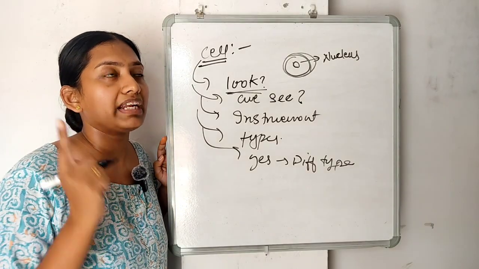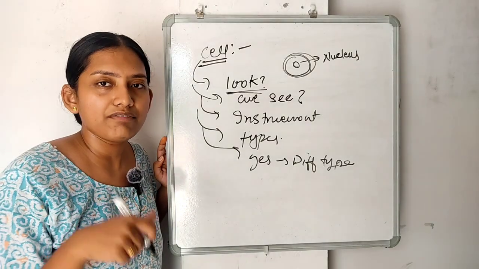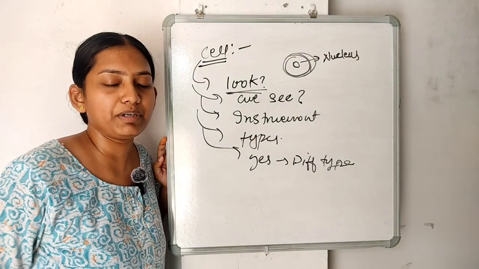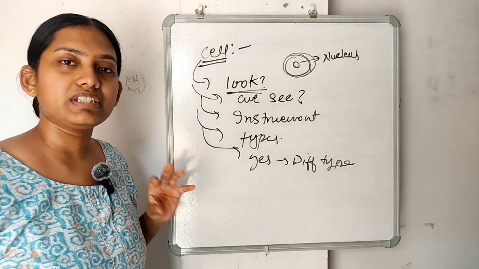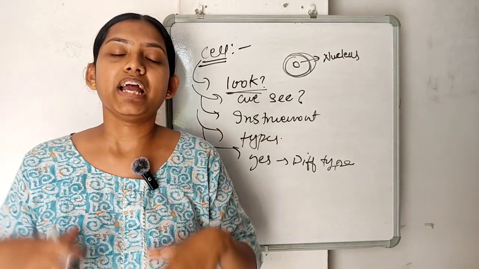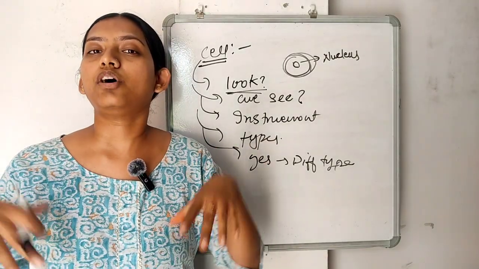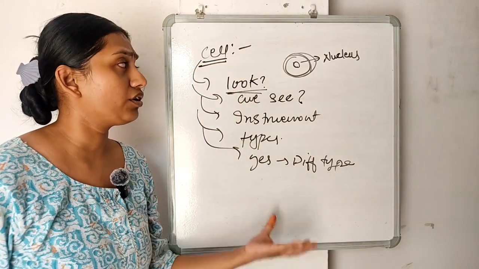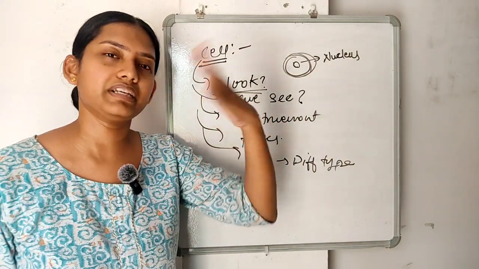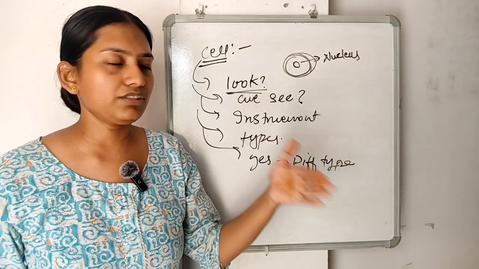Until and unless my brain and my body work properly, I won't be able to teach and I won't be able to do any of my functions. So the nucleus is basically the brain of the cell, which lets all the other organelles work properly. So this is the nucleus. I was not explaining the nucleus in full here; that will be in complete detail in this chapter only. So we will be discussing it.